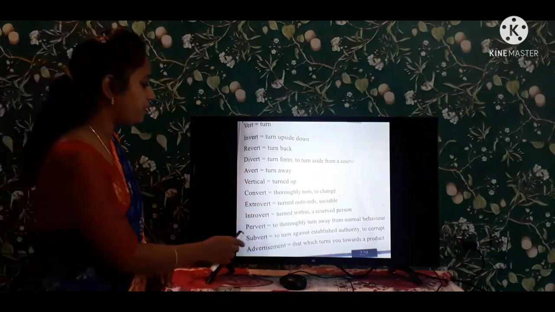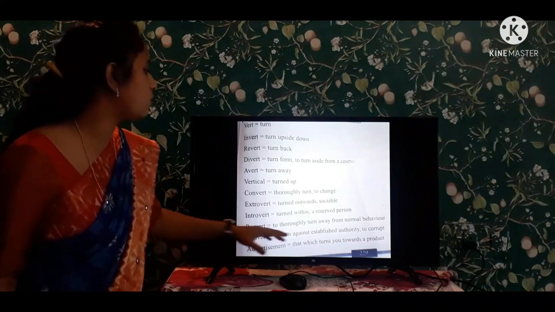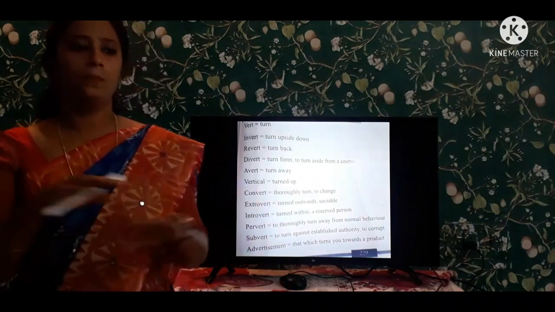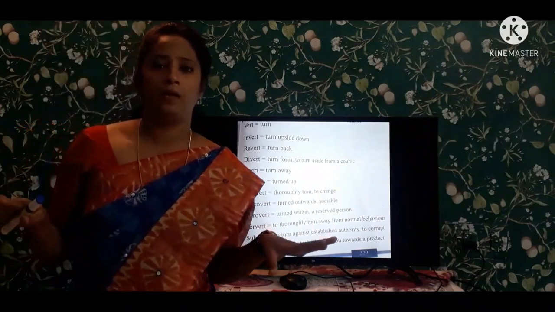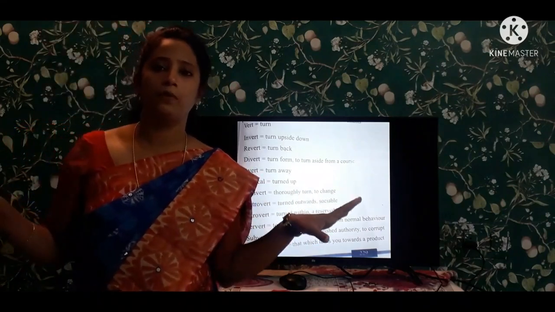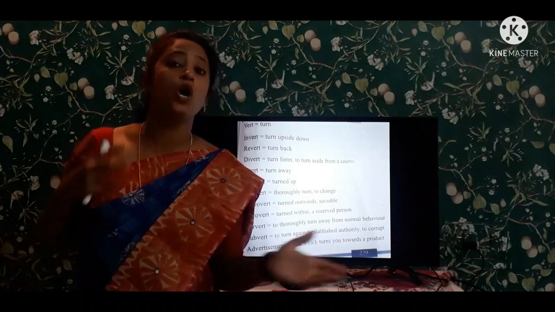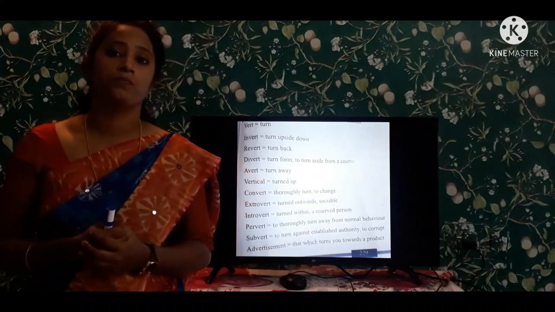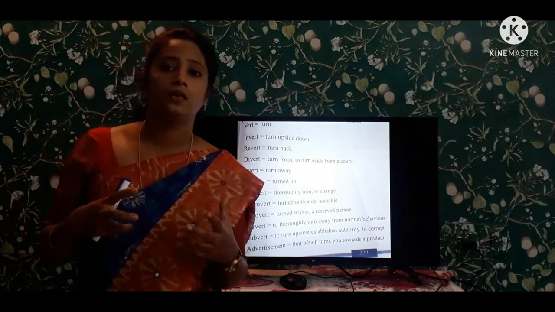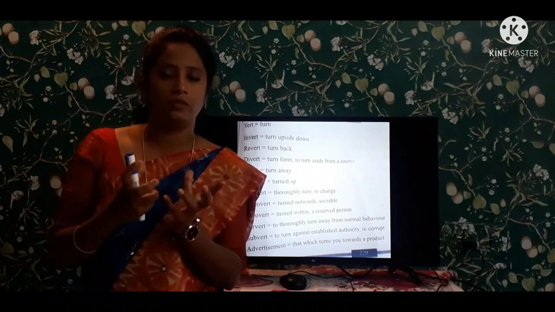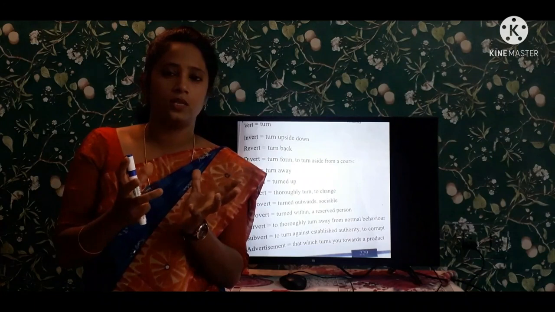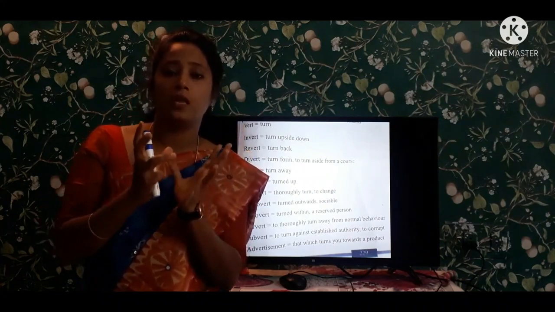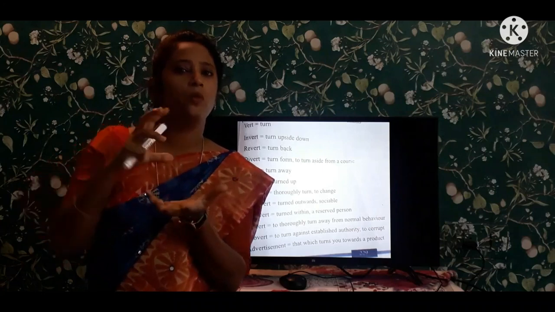Next is pervert. Pervert means to thoroughly turn away from the normal behavior. So all of you are normal people having normal behavior. Abnormal behavior is seen in psychos. Really, they are having abnormal behavior. They are having abnormal thoughts in their mind. So the behavior is very abnormal.